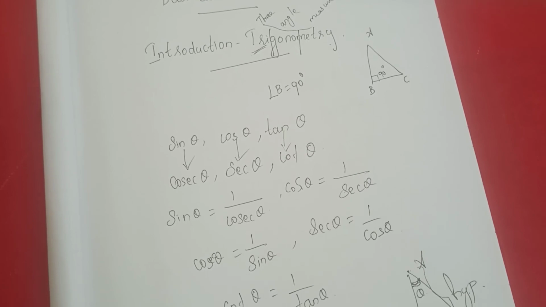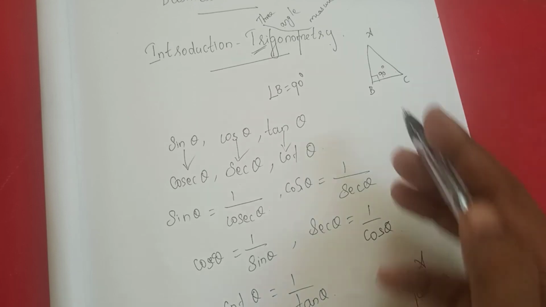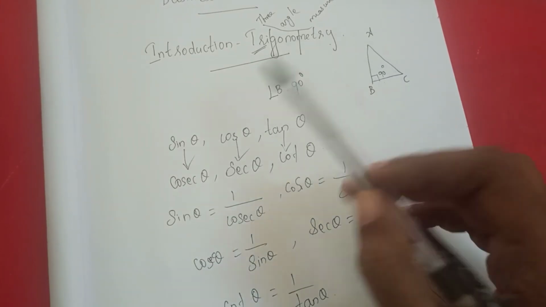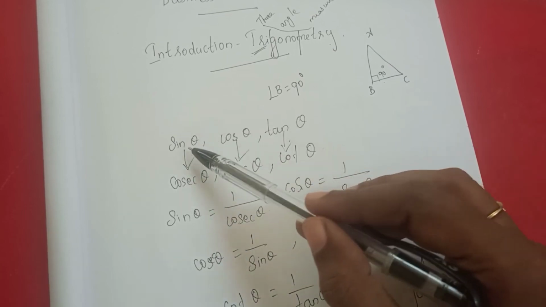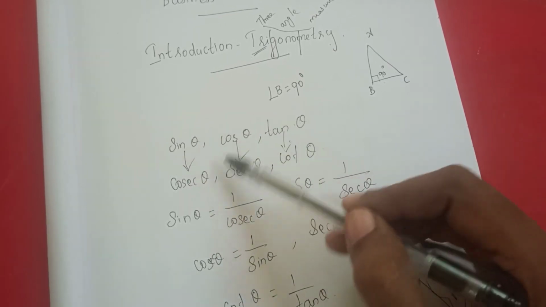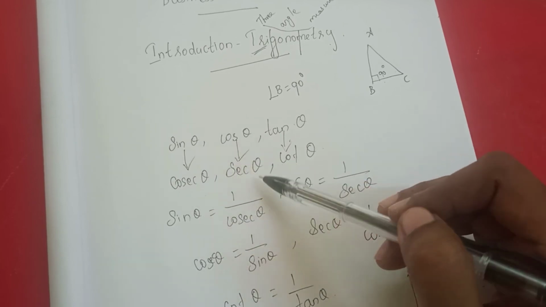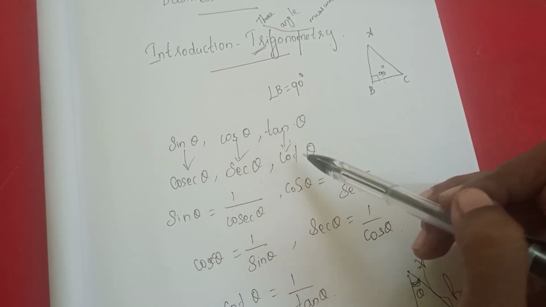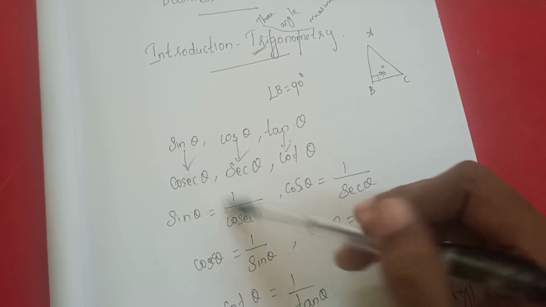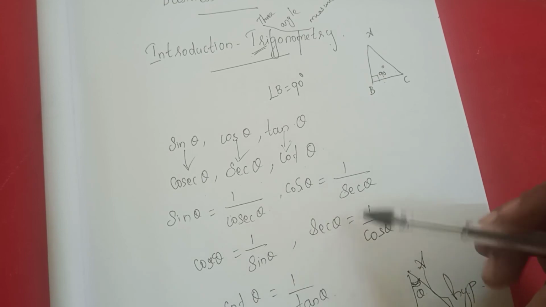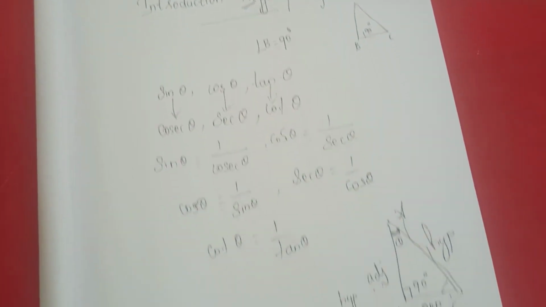So today's class, again I will give the recall, go through that. Trigonometry means what? Trigonometry means triangle measure. It is possible in a right angle triangle, where any one angle must be 90 degrees. There are 6 trigonometric ratios: sine, cos, tan, cosec, sec, cot. Sin theta means 1 by cosecant, cos means 1 by secant, tan means 1 by cot. Okay, so these are all the reciprocal ratios.